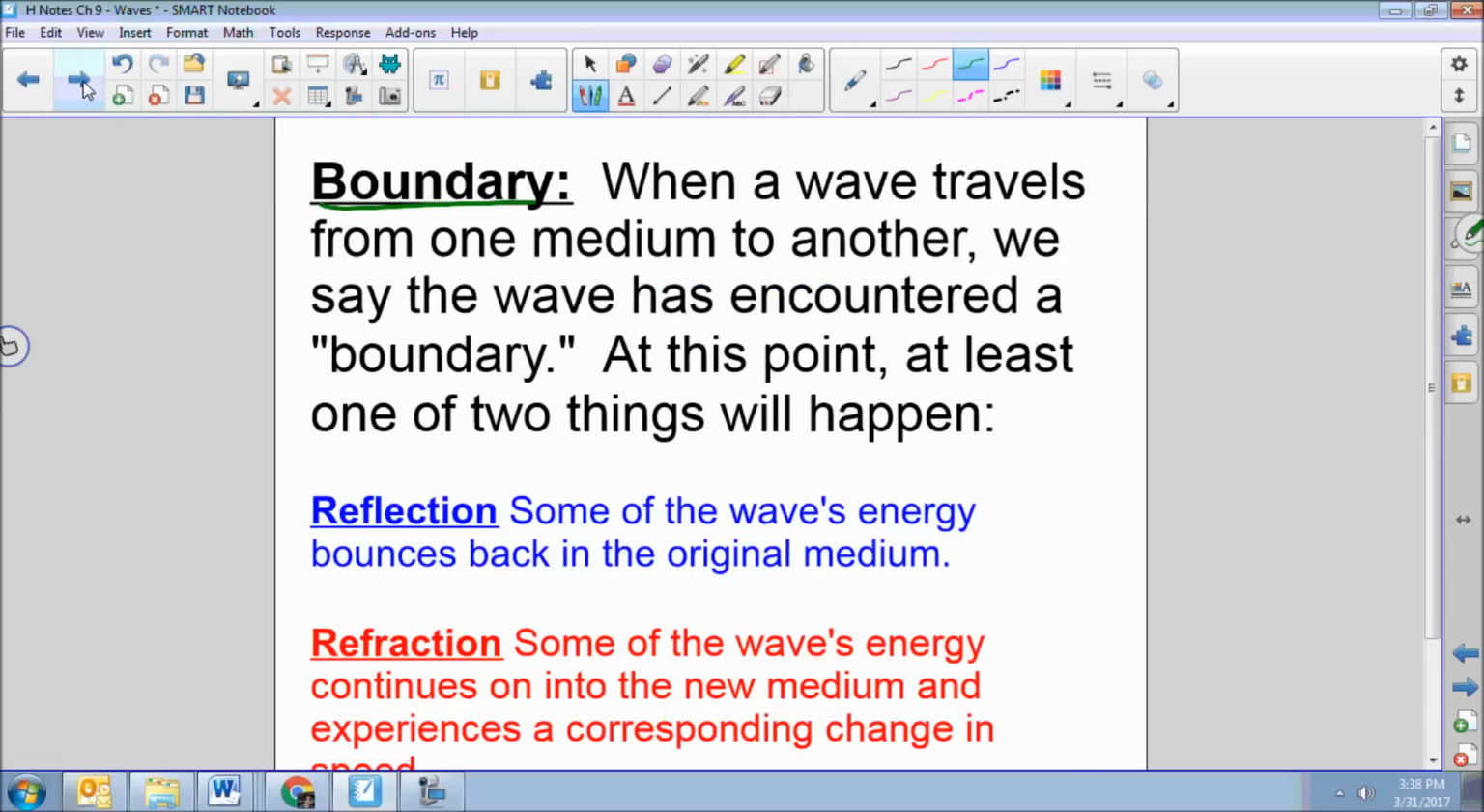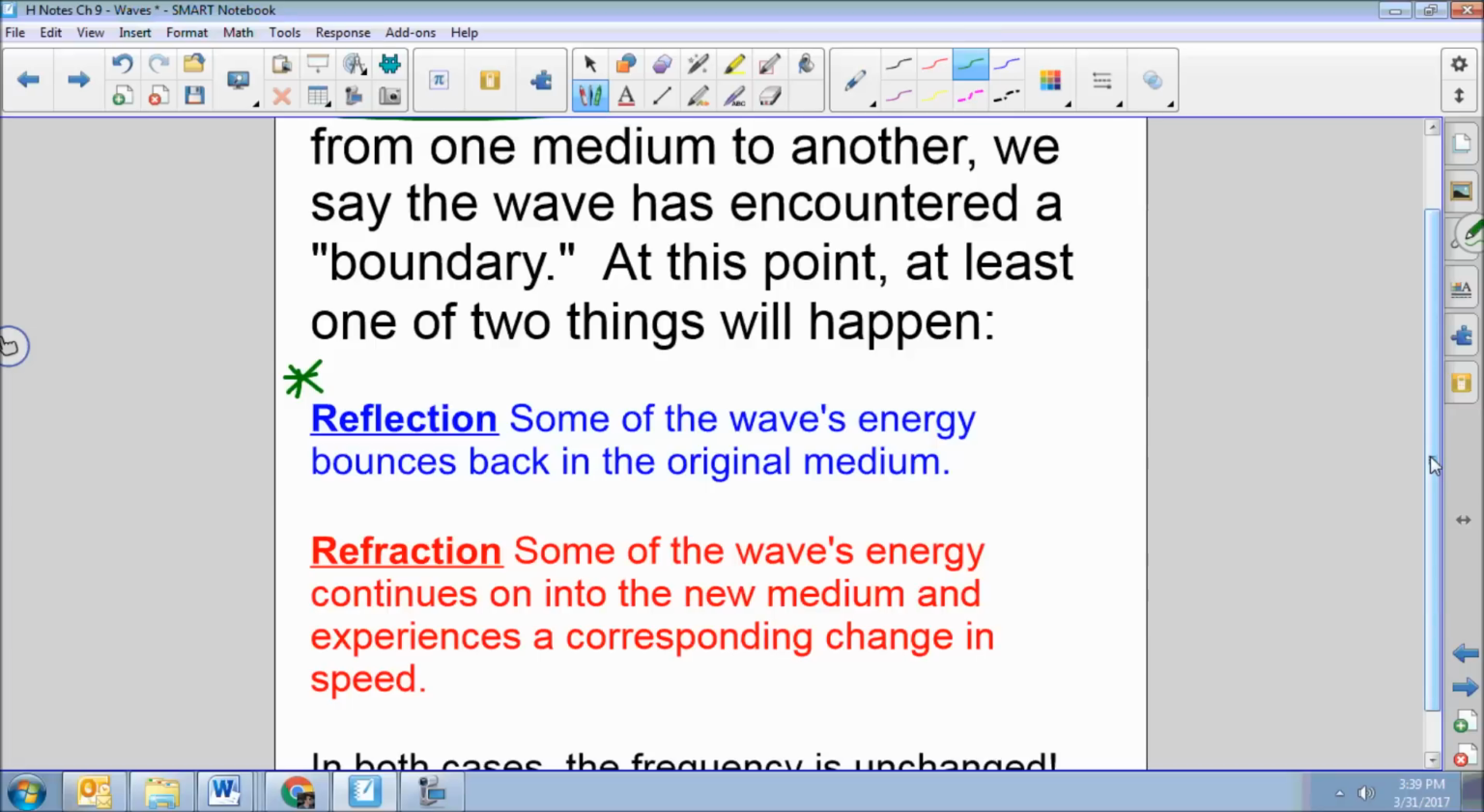First of all, a boundary. Here's what a boundary is. When a wave travels from one medium to another, we say that the wave has encountered a boundary. When this happens, at least one of two things is going to happen. First of all, reflection might occur. Some of the wave's energy bounces back into the original medium.